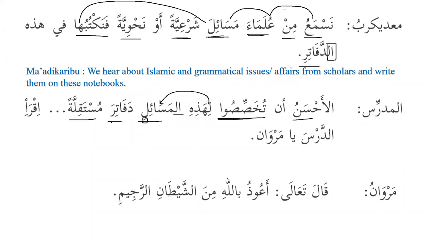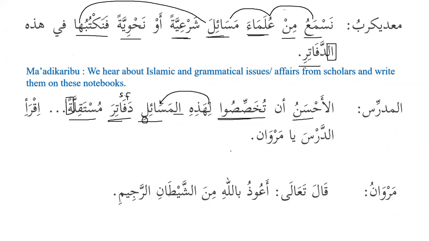تخصص لهذه المسائل دفاتر مستقلة. So دفاتر is موصوف and مستقلة is صفة. Now why is the صفة singular feminine, مستقلة? Does anyone remember? We know that موصوف and صفة are equal in number, gender, definiteness and case. دفاتر is the plural of دفتر, and we know دفتر is غير عاقل. So when we have the plural of غير عاقل, it is considered as singular feminine. So the mawsuf is singular feminine, and the sifa is also singular feminine, and we can see that it ends with ta marbuta.